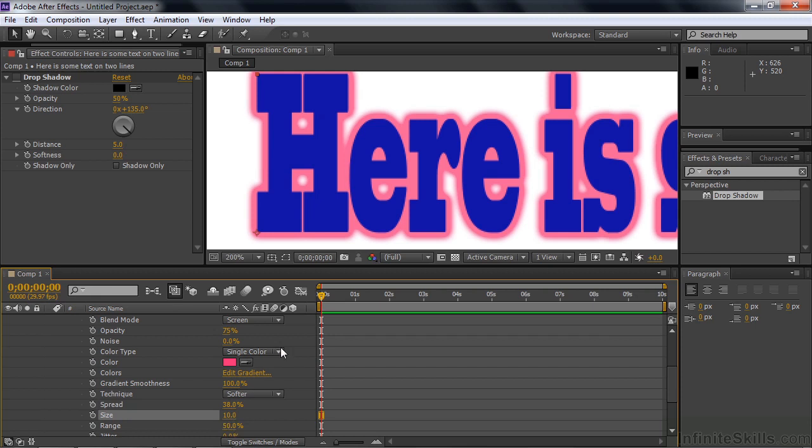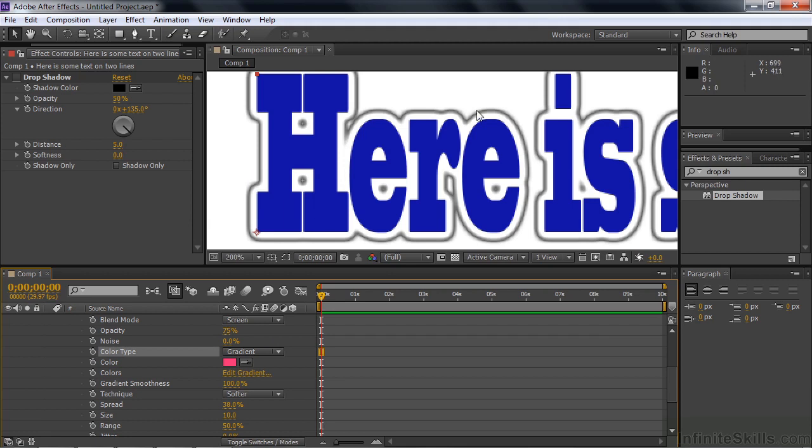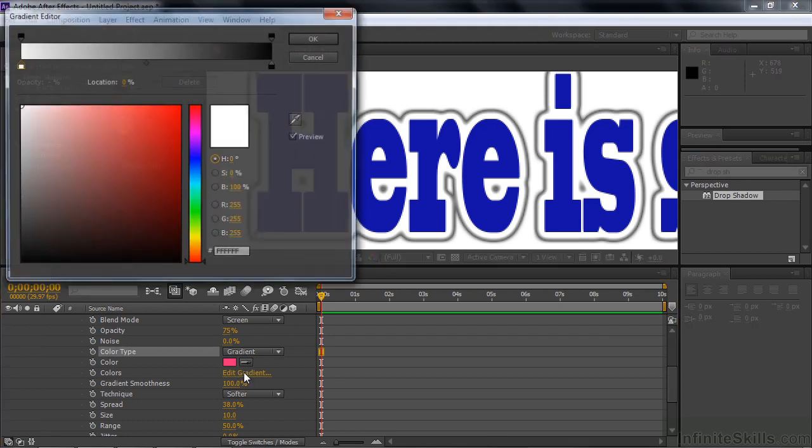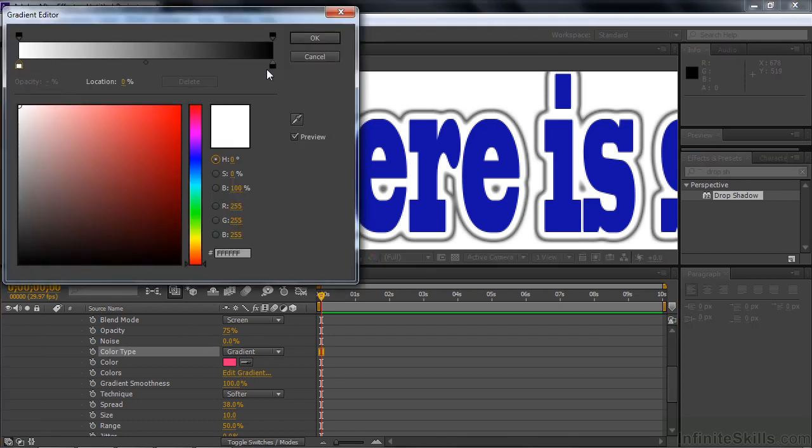And you can have, instead of a single color, a gradient. Click on gradient. Then you need to edit the gradient. Right now it's set to the default black and white. If I click on edit gradient, these are the color stops, they're called. Right now they're black and white. Notice the black here corresponds to that black color stop there, and the white here corresponds to the white.